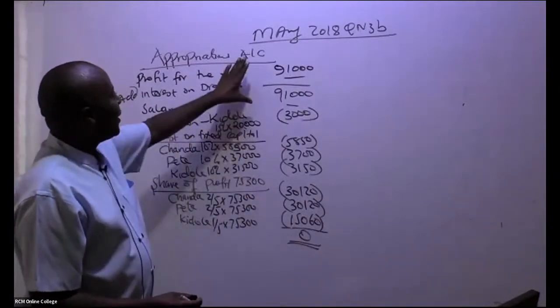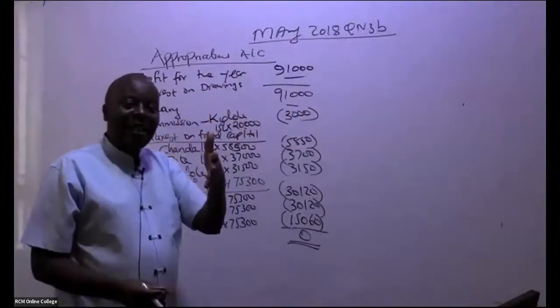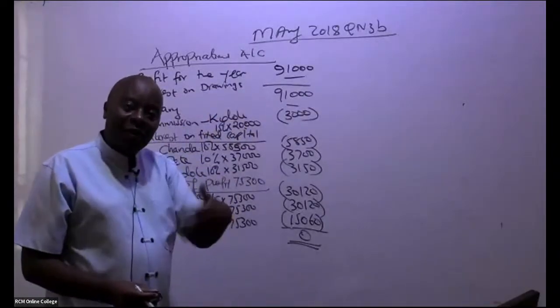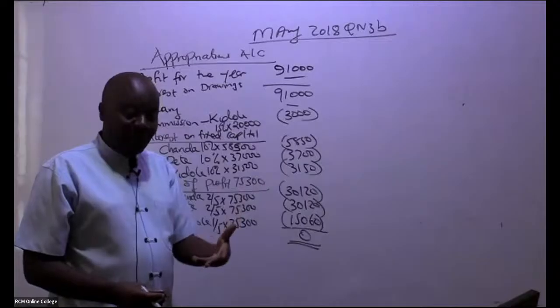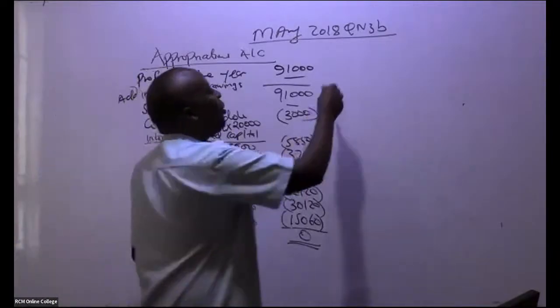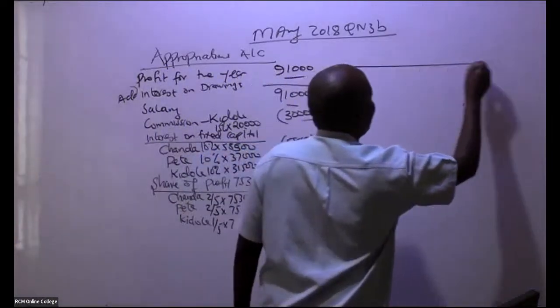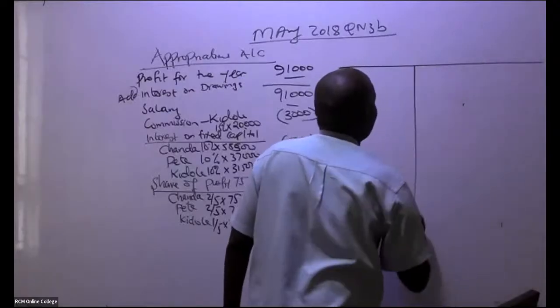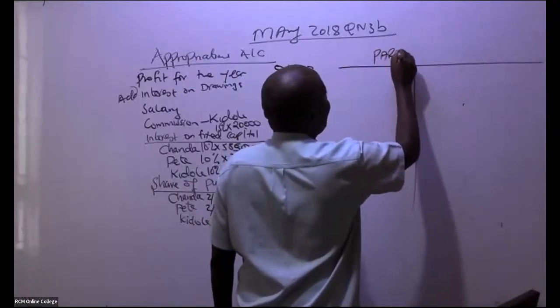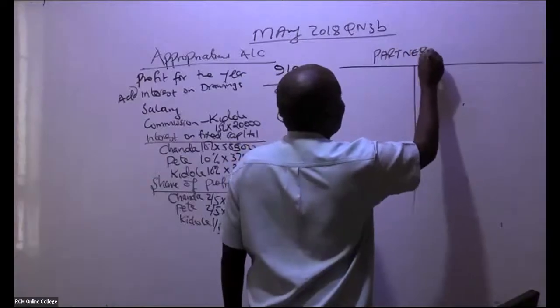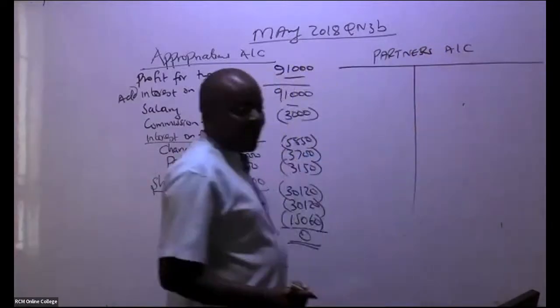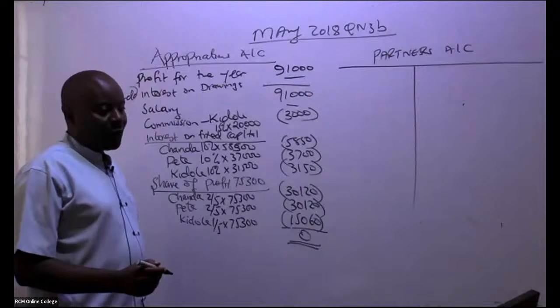Now, once I have this appropriations account, practically, this is something I normally see happening at the end of every year because I run a partnership. So in this case here, you go ahead and give us just an account called the partners account.